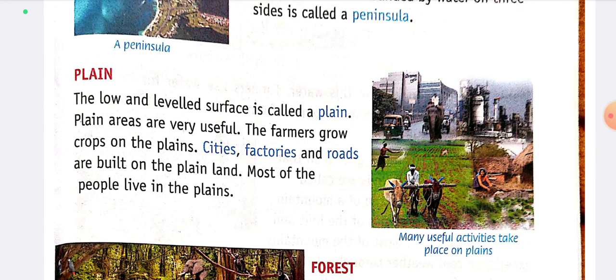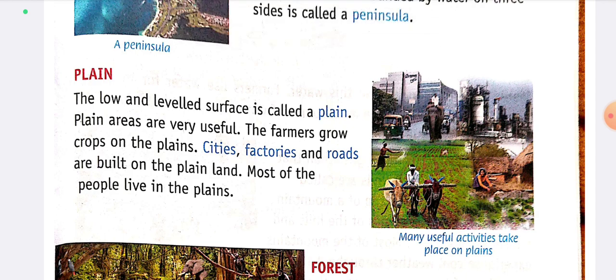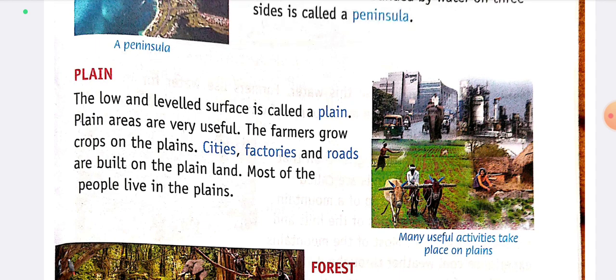Plain. The low and level surface is called a plain. Plain areas are very useful. The farmers grow crops on the plains. Cities, factories, and roads are built on the plain land. Most of the people live in the plains.